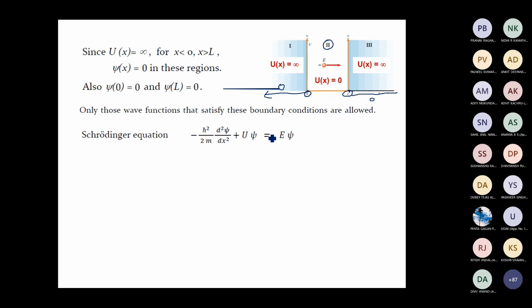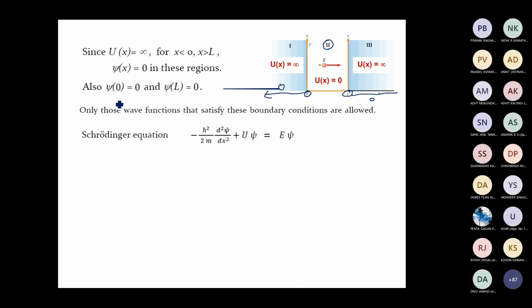Now this is a second order differential equation. To obtain a unique solution, how many boundary conditions do we require? If you don't use any boundary condition, we'll just get a general solution. To get a unique solution, we require some boundary conditions or initial conditions. So for a second order differential equation, how many boundary conditions do we require? 2, sir. We require two boundary conditions.